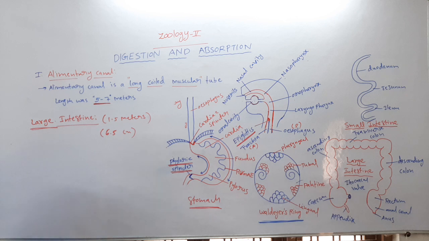Next one, the large intestine is divided into 3 regions. The first one is the cecum.